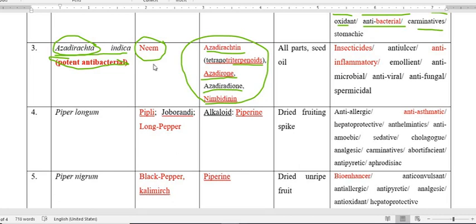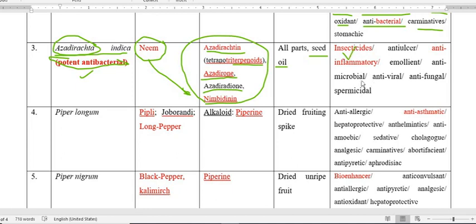So nimbine is quite matching with the common name neem. So nimbine is also an active constituent present in this plant, Azadirachta indica. Almost all parts of the plant possess active constituents. Also from the seed we take out the seed oil, and that we already mentioned earlier is a potent antibacterial, so it is insecticide.